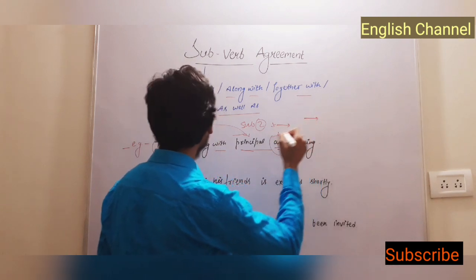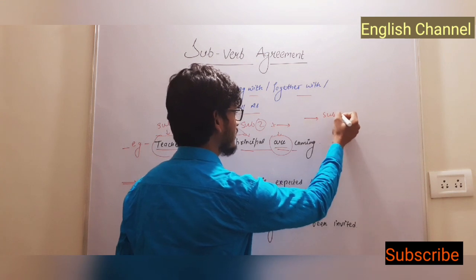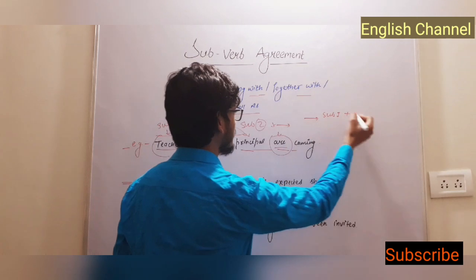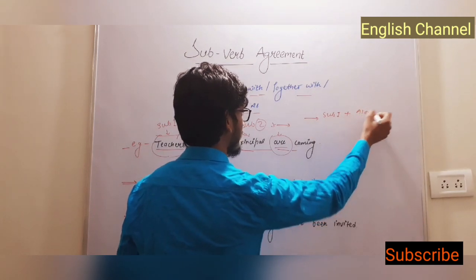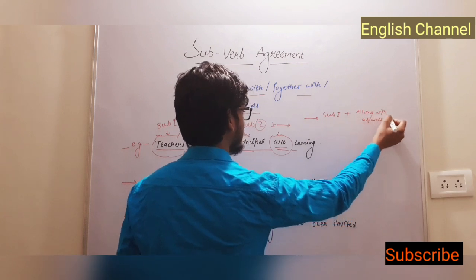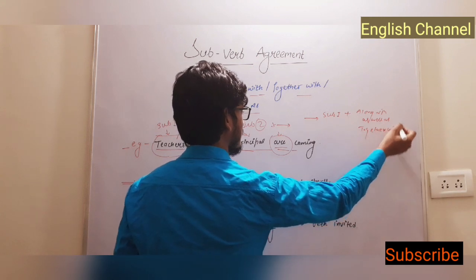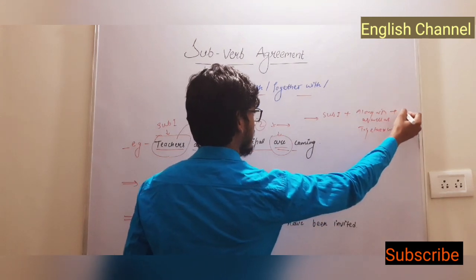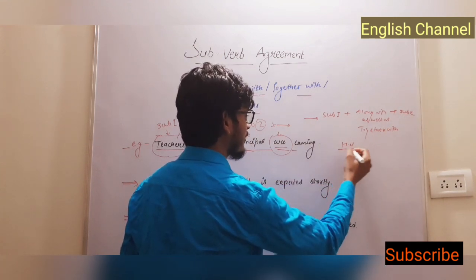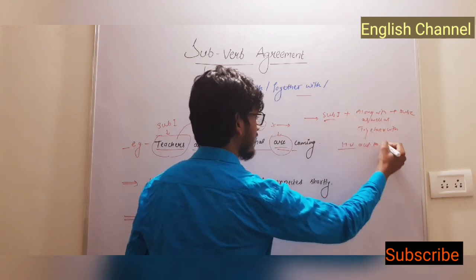Now we can form a very simple, very basic rule here: subject 1 plus these words, along with, together with, as well as, plus subject 2. Now the helping verb according to subject 1.